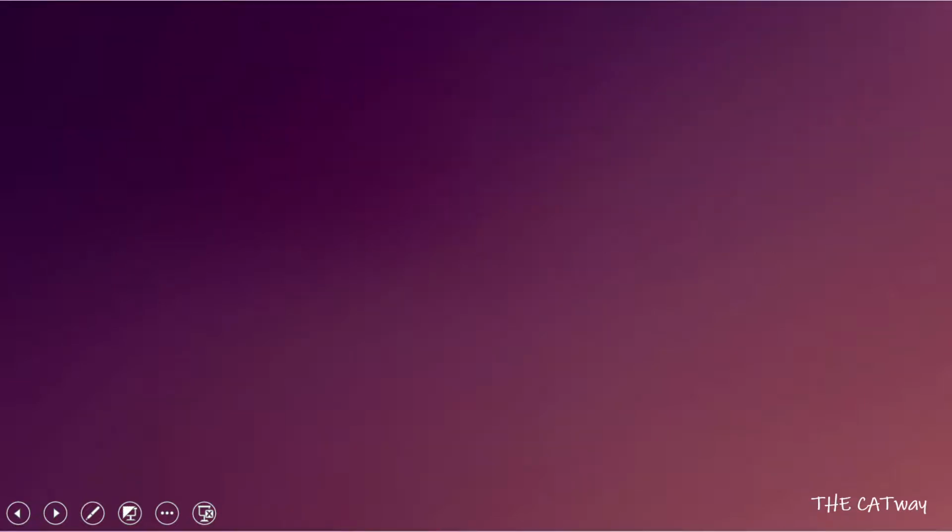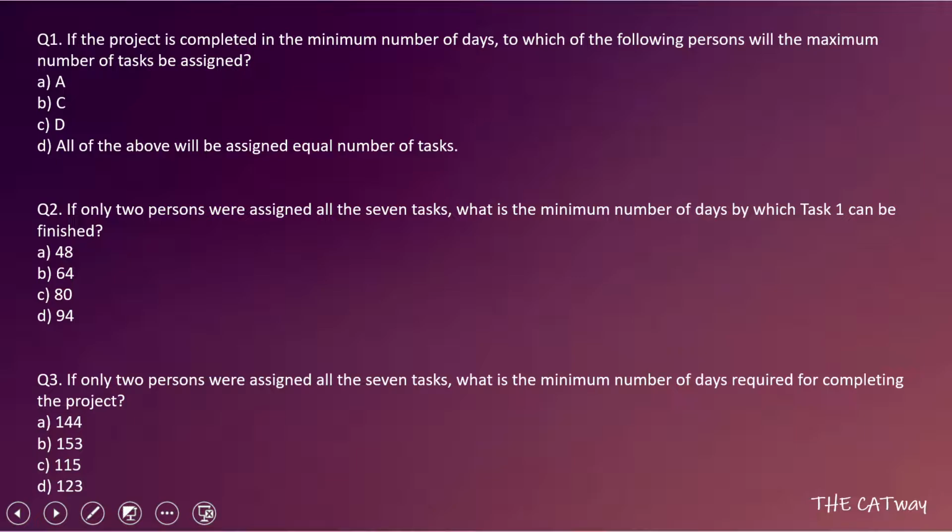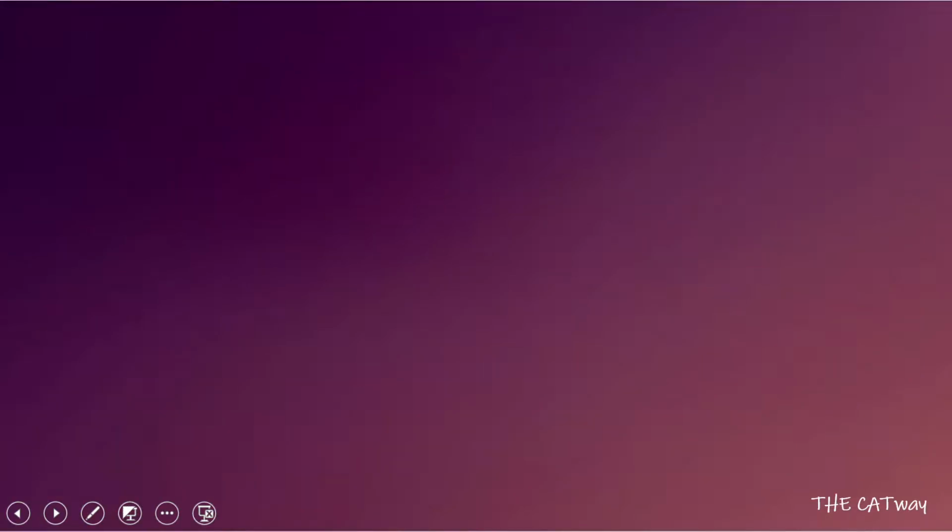So the first thing we have to do is see. In this type of question, most of the time the questions revolve around the minimum number of days. So let's see if there is a question regarding that. The first question itself says that if the project is completed in minimum number of days. So first we have to find the minimum number of days. What we do in this type of set is that we first make the network chart.